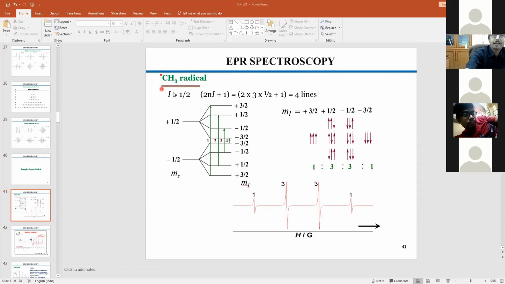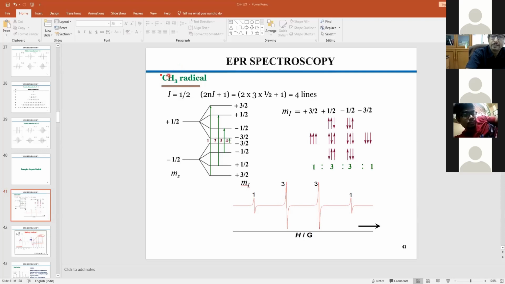Now in this methyl radical, whatever I said so far, many points are involved. One is that one unpaired electron is there. This unpaired electron is particularly localized on the carbon center, and this carbon is covalently bonded with the 3 proton centers.